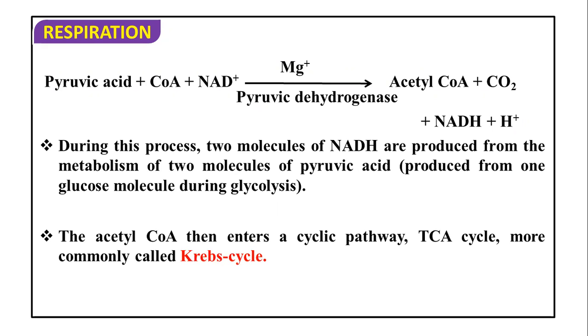The acetyl coenzyme A, which is obtained at last, enters a cyclic pathway, which is called the TCA cycle or Krebs cycle, and in that this acetyl coenzyme A is going to be used. How it is used, how the Krebs cycle takes place, we will discuss in a later part in the continuation of this lecture. Before that, first we'll discuss some questions.